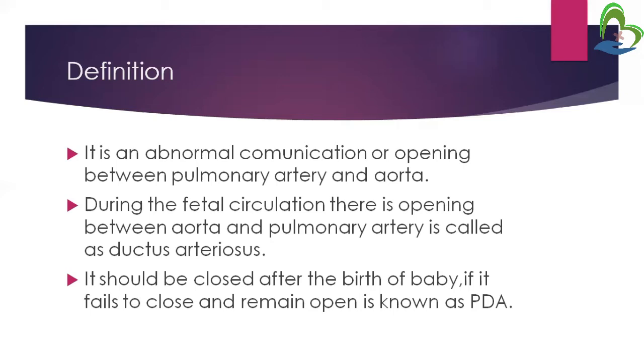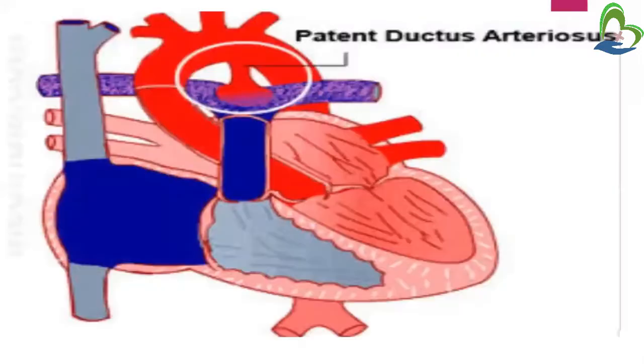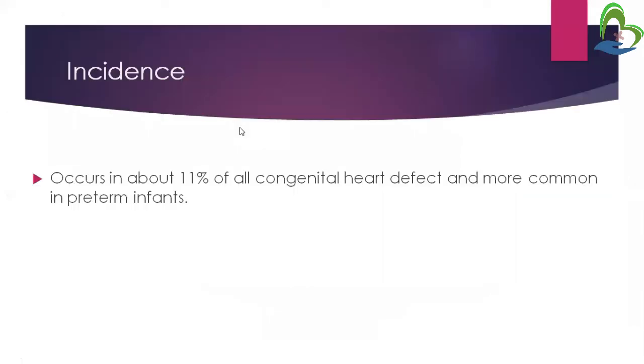In the previous video we learned about fetal circulation. In fetal circulation we have seen that during the blood circulation at fetal period there is an opening present between aorta and pulmonary artery. That opening is called ductus arteriosus. But after the birth of the child, this opening should close. But when this opening remains open and does not close, that time it is called patent ductus arteriosus. We can see in this picture, this red color part is aorta and this blue color part is pulmonary artery. Between these two there is an abnormal opening present, that is called patent ductus arteriosus.